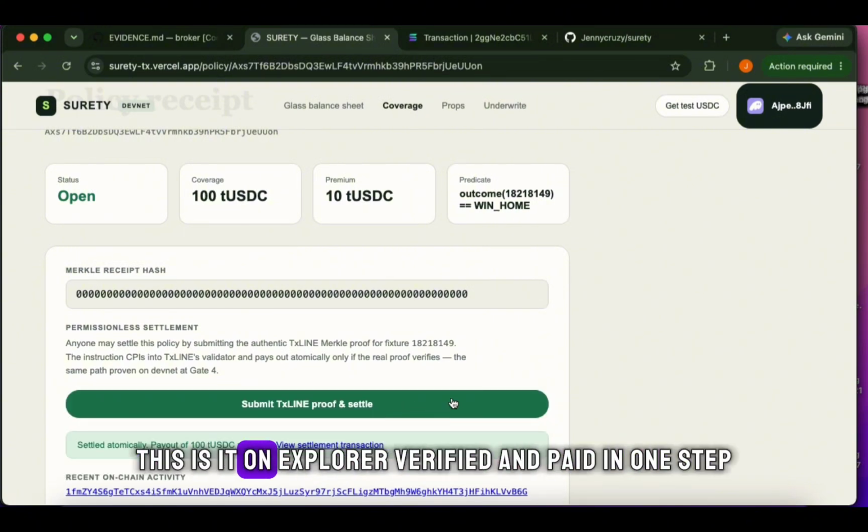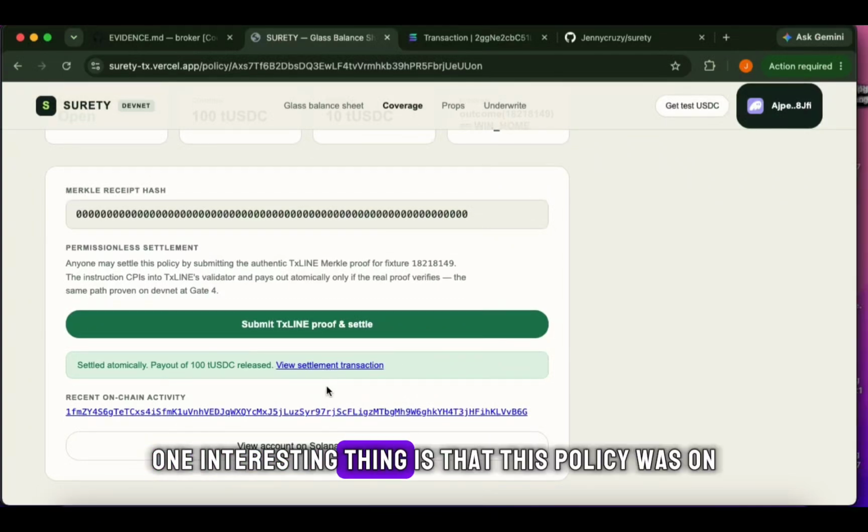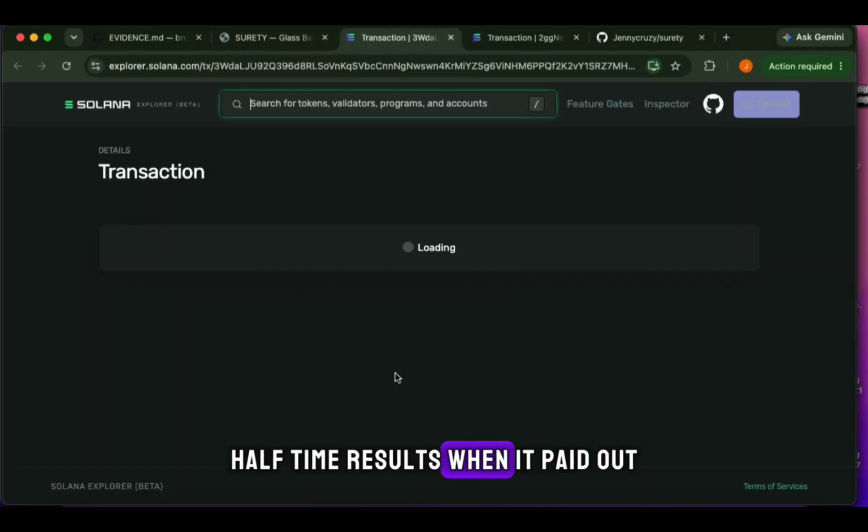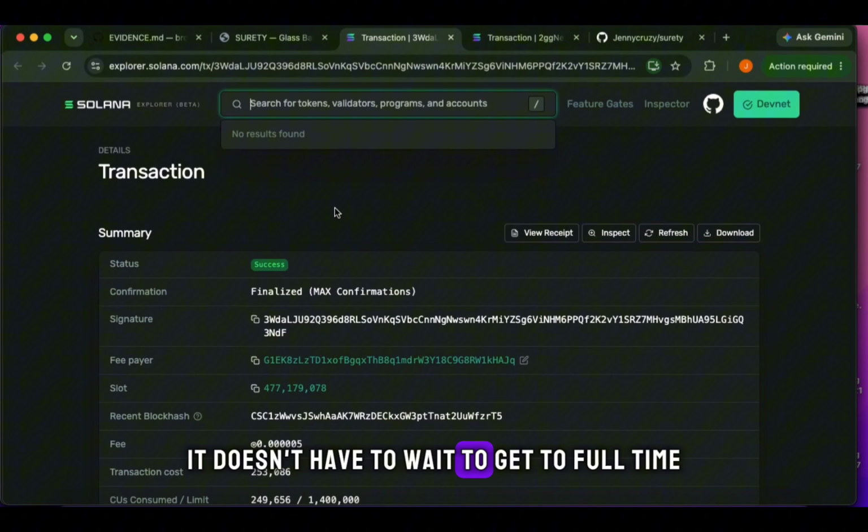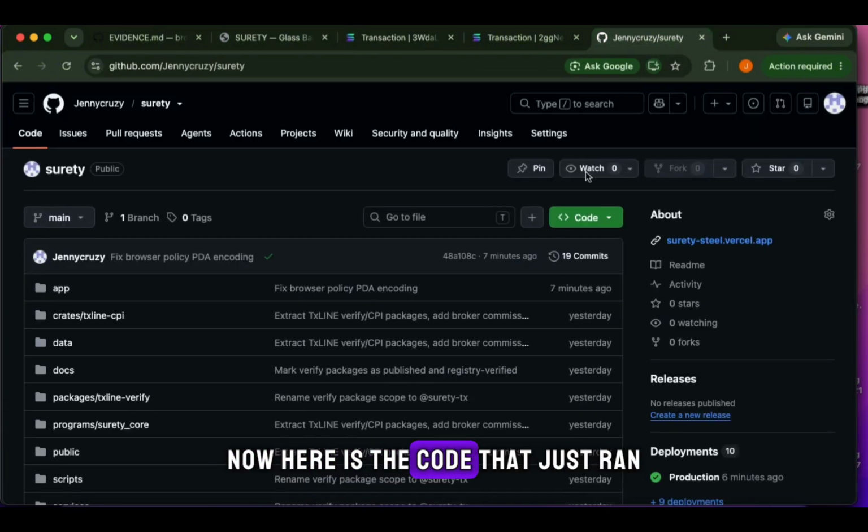As you can see, this is it on Explorer, verified and paid in one step. One interesting thing is that this policy was on half-time results when it paid out. It doesn't have to wait to get to full-time. Now, here is the code that just ran.